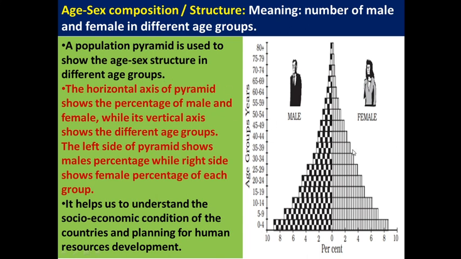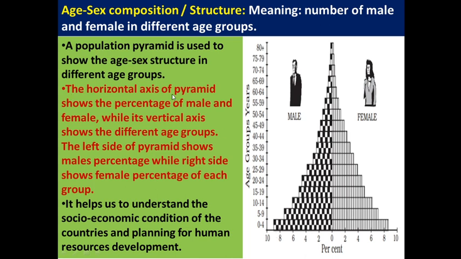In order to explain, describe or interpret the age sex composition, we are using one diagram called a pyramid. In order to understand it, the first thing is we need to know how we are going to study the table or the diagram.